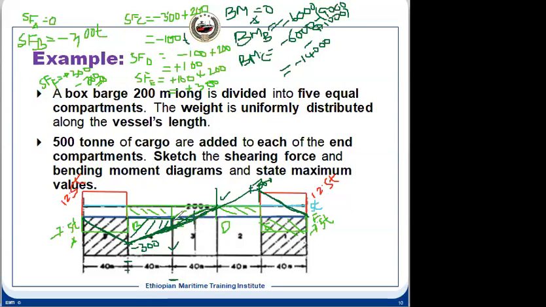It means at this point also we can calculate at the midship how much it will be. This 1,000 will not be deducted, because this complete triangle will be added. So it is 14,000 plus this 1,000, so it will be minus 15,000.